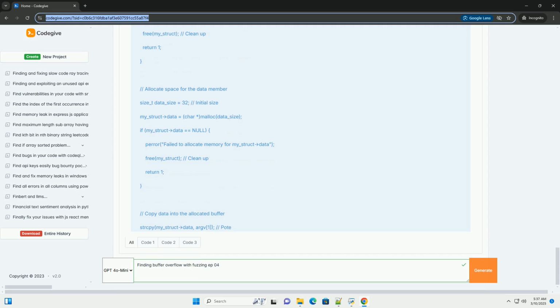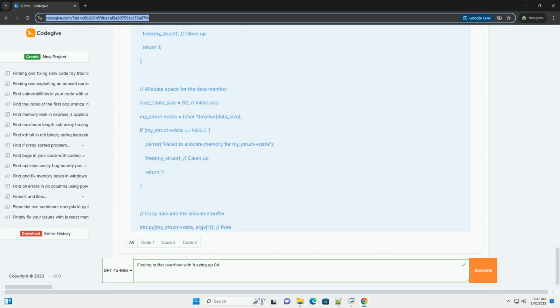Differential fuzzing. Concept: feed the same input to multiple implementations of the same functionality, for example different image decoders, and compare their outputs. Discrepancies in the outputs can indicate vulnerabilities in one or more of the implementations. Use case: useful for finding bugs in libraries or systems with redundant implementations.